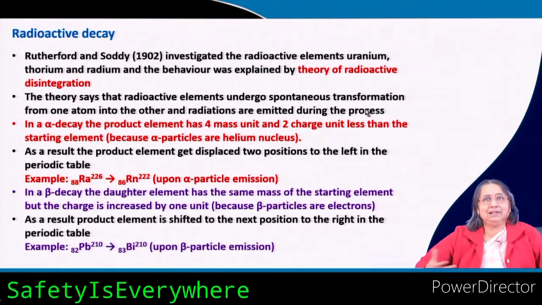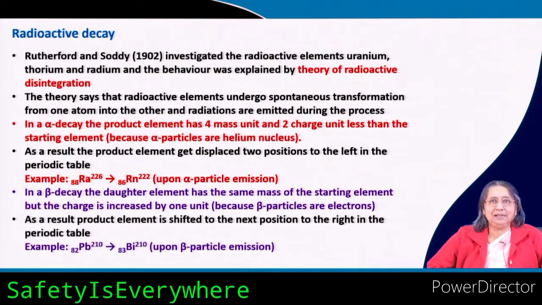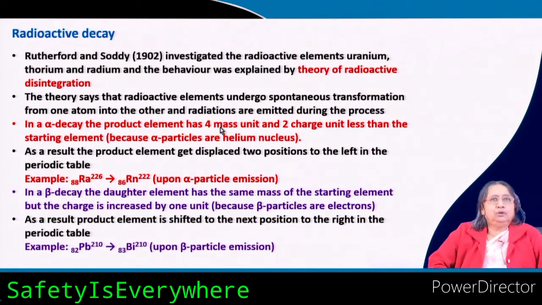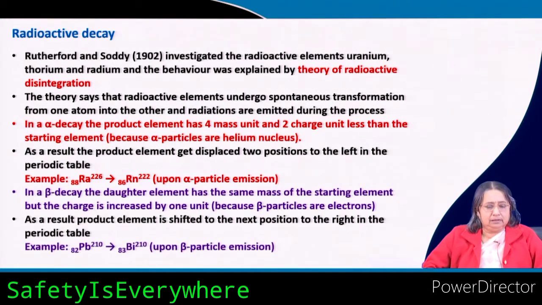And during the transformation, what is happening? Some particles are coming out, so some radiations are coming out. In alpha decay, now you know what alpha particles are. When some nucleus gives out an alpha particle, the alpha particle has 4 mass and 2 charge, that we know.